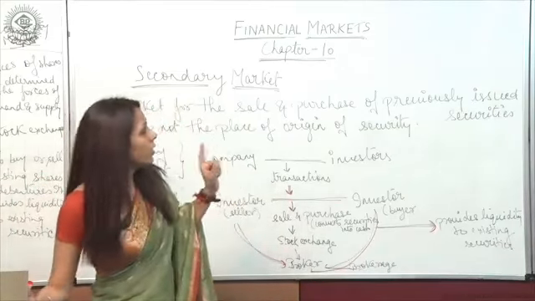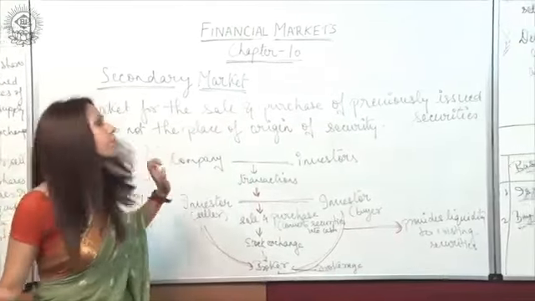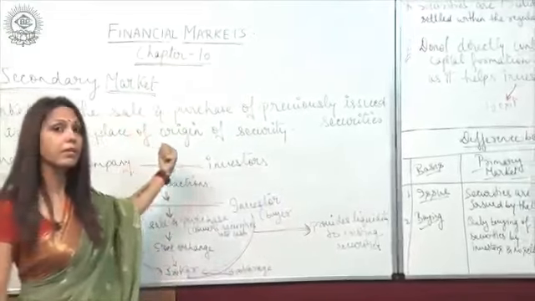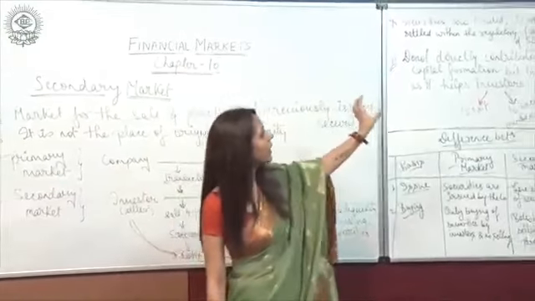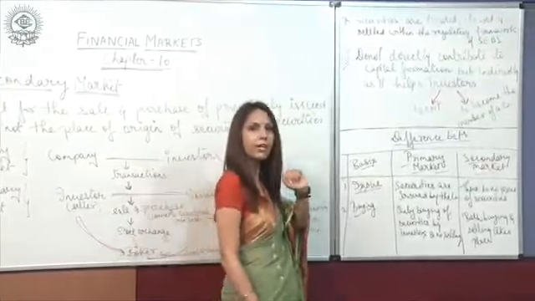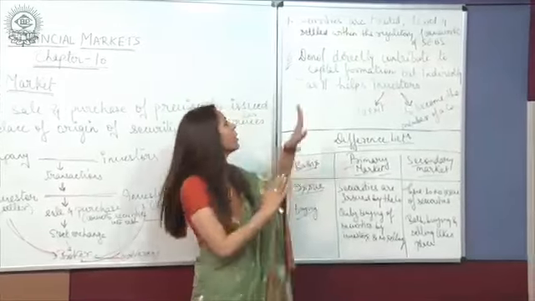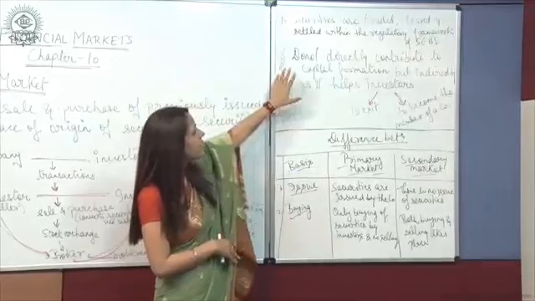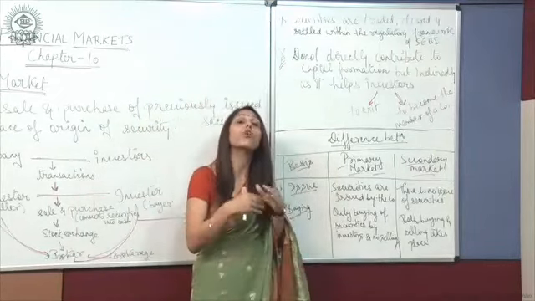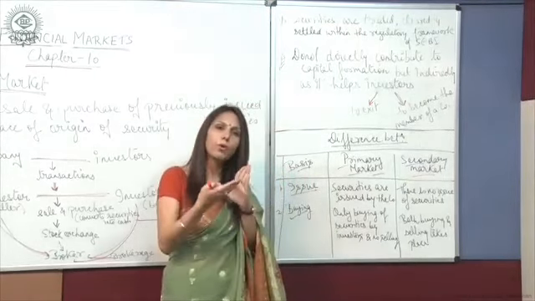Now there are certain more features of the secondary market. The securities which are traded in the secondary market are traded, cleared and settled within the regulatory framework of SEBI. So it is guided and regulated by the framework of SEBI. The next feature says that secondary markets do not directly contribute to capital formation, but they contribute indirectly.